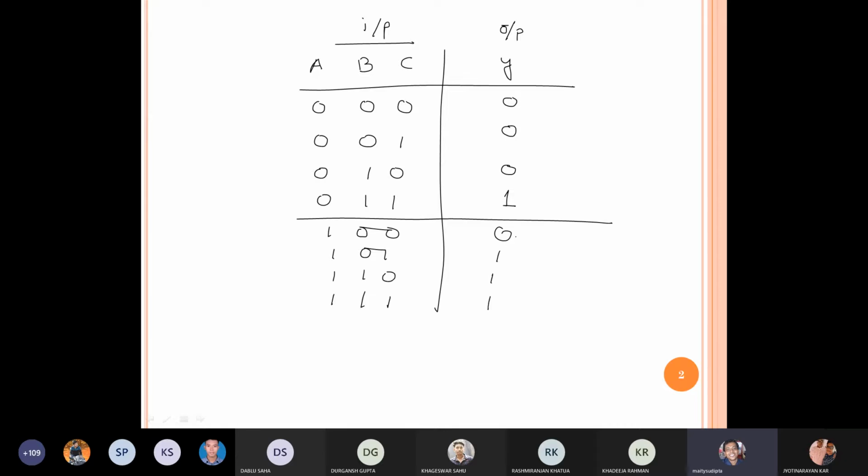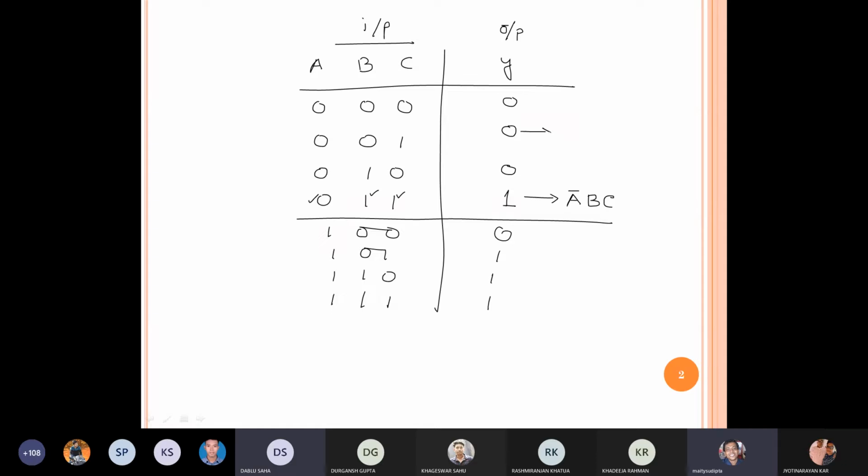Now if I want to get this output here, what is the value of A in this row? A is 0. Agree? Yes, sir. Zero. So I have to write A bar. What is the value of B? It is 1. So I have to write B. What is the value of C in this row? It is 1. So I write only C.